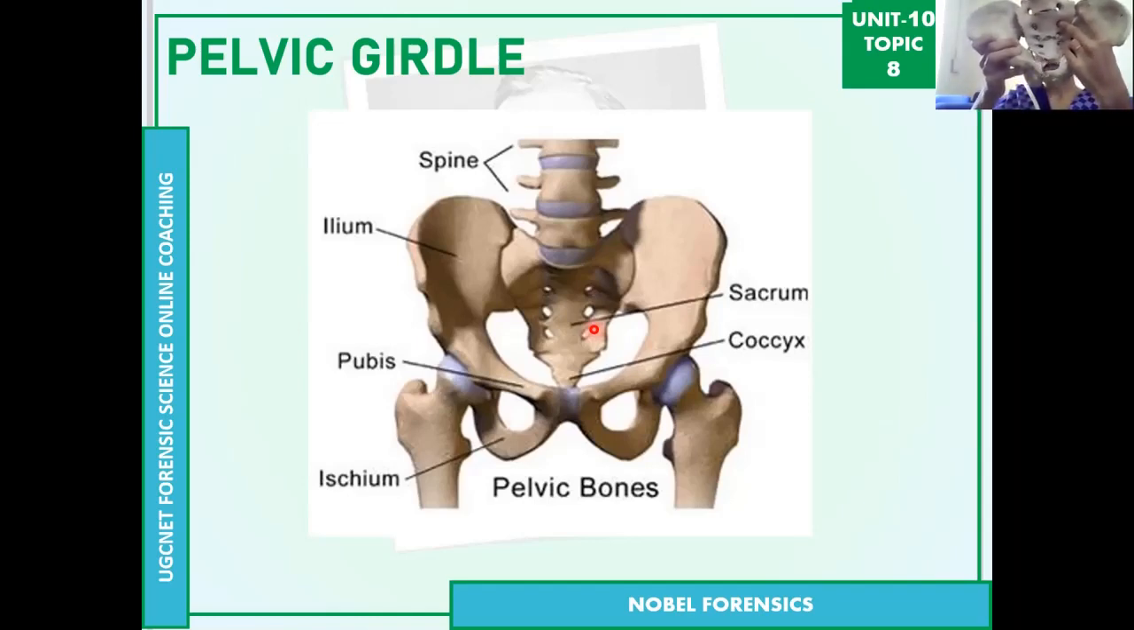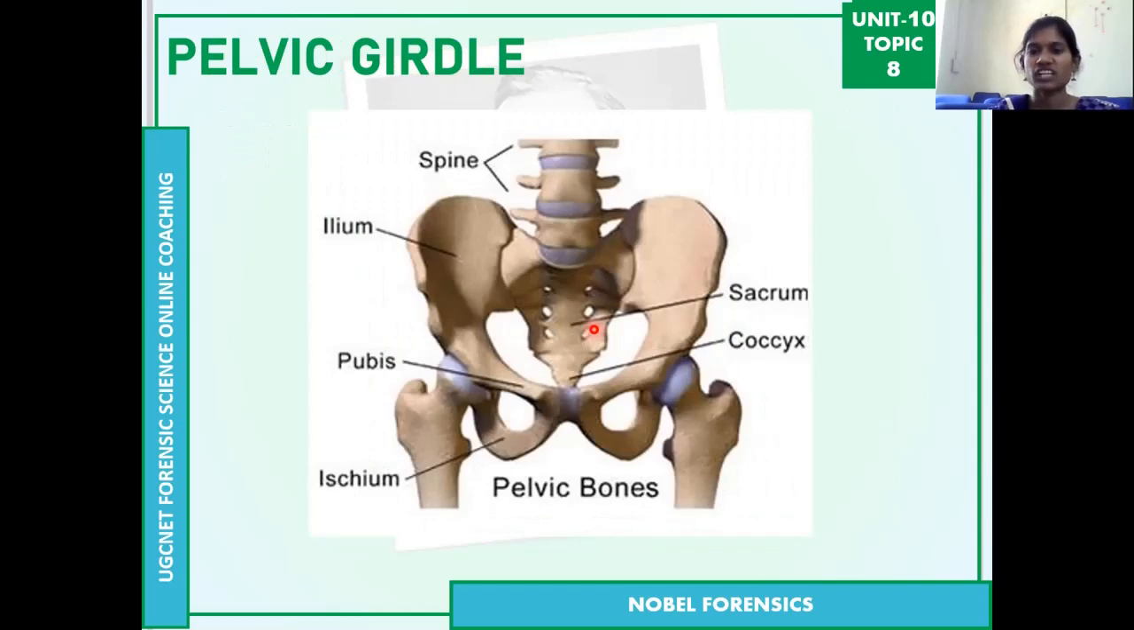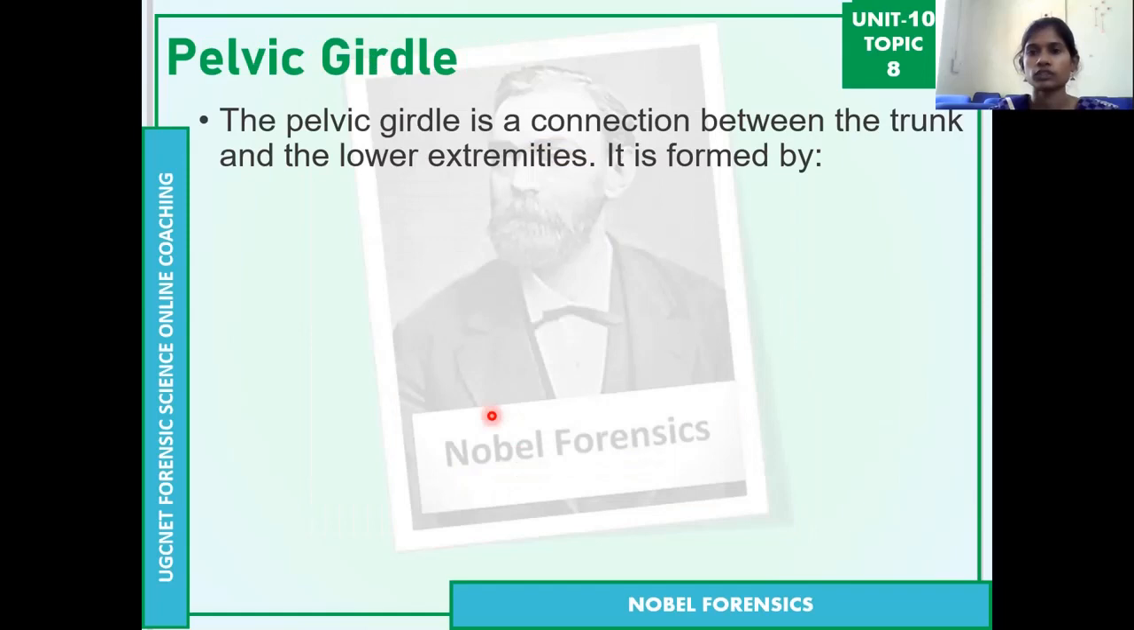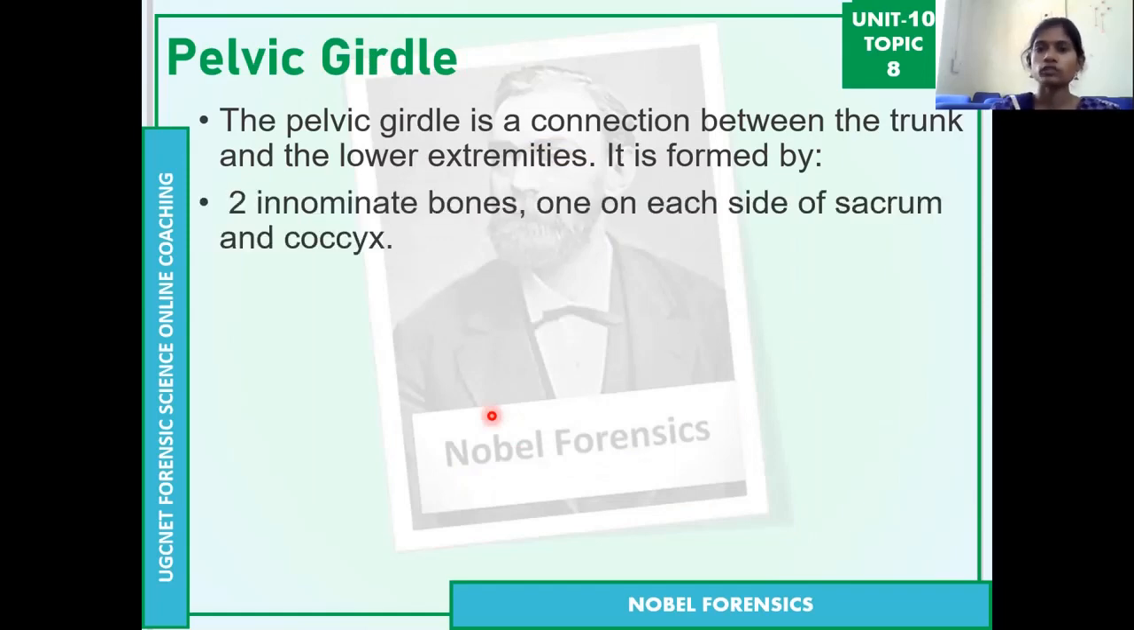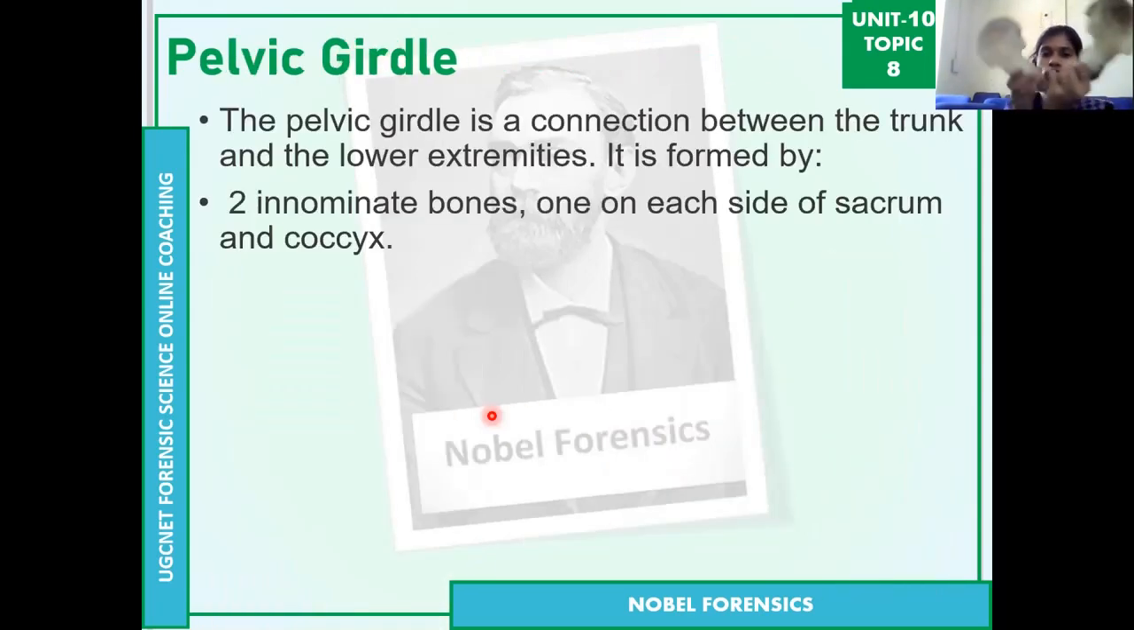I hope you are able to see the sacrum and coccyx, and also these 2 are the pelvic bones. You can also see here that the pelvic girdle is the connection between the trunk of the body and the lower extremities or lower bones. It is formed by the 2 innominate bones, which are present on each side of the sacrum and coccyx. So these 2 are the innominate bones of the pelvic girdle.